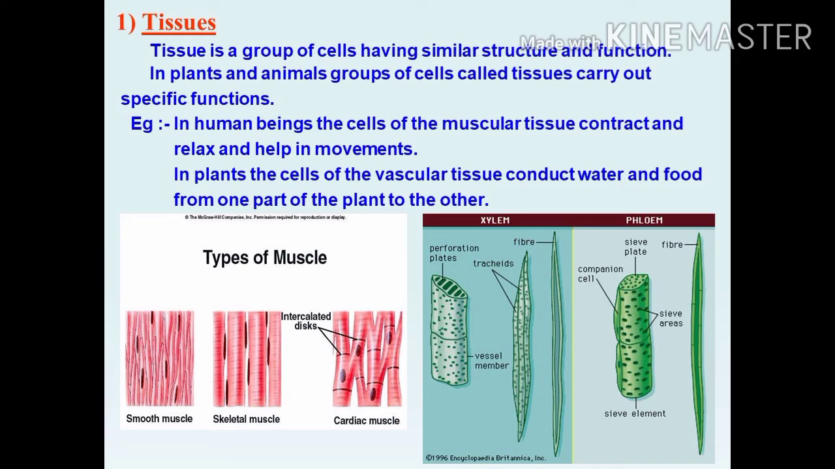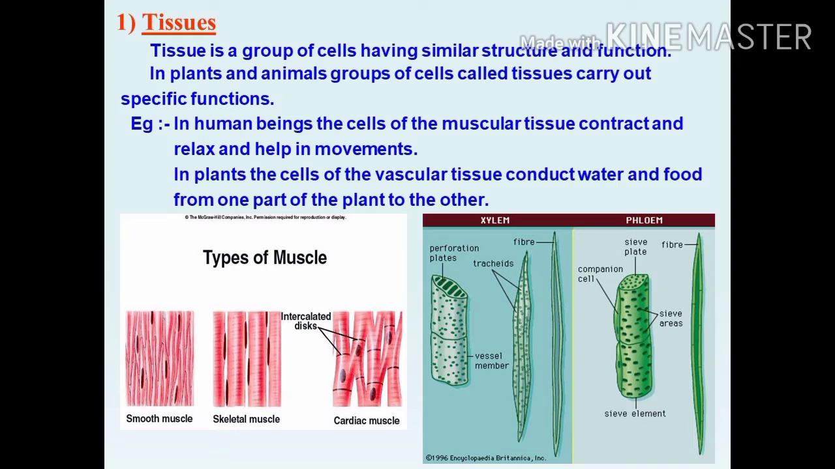What are the types of xylem and phloem? Perforation plates, tracheids, fibers, then companion cells, phloem, companion cells, sieve plate, fiber, sieve areas. This is a phloem cell. Then the types of muscles in our body: smooth muscle, skeletal muscle, cardiac muscle. These types of muscles we can see in the human being's body.